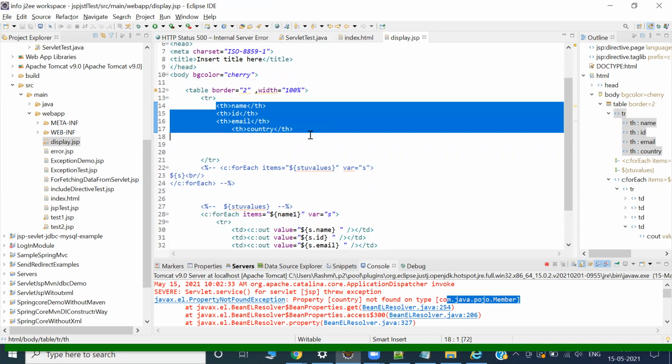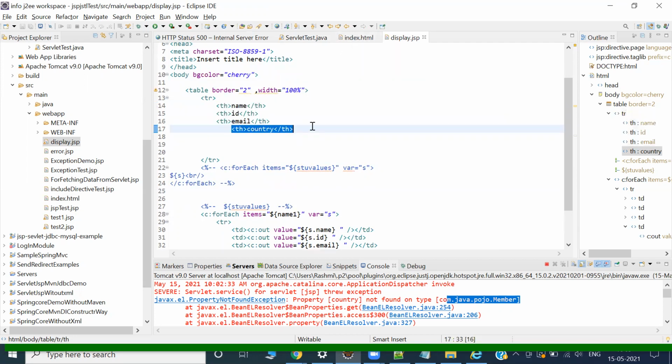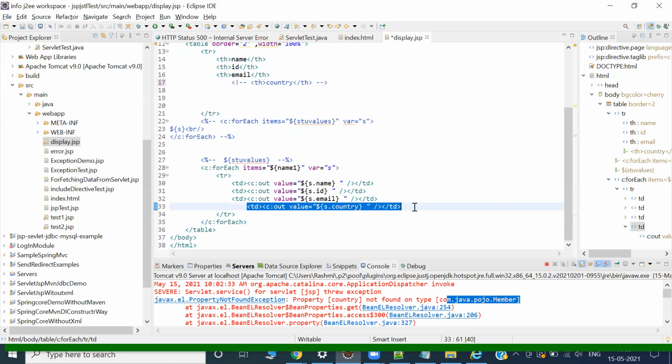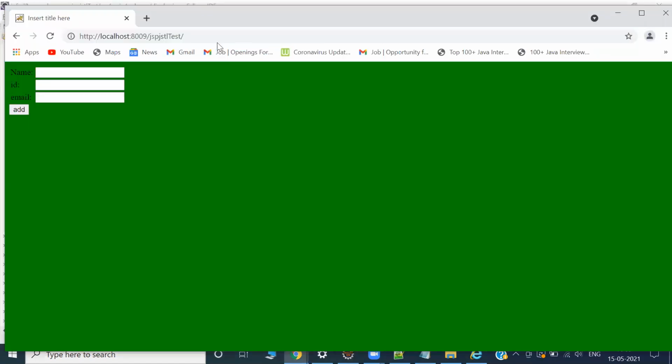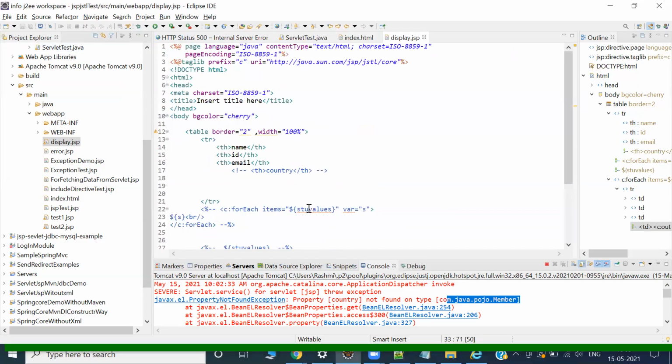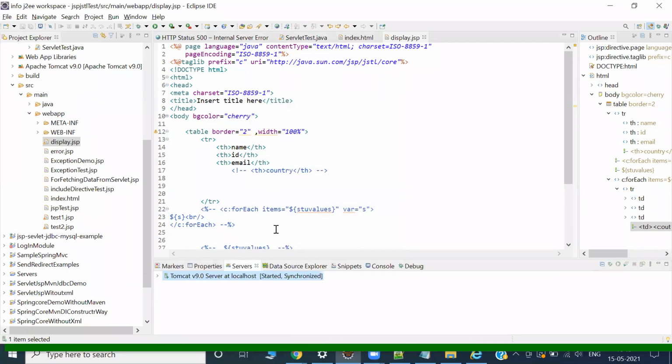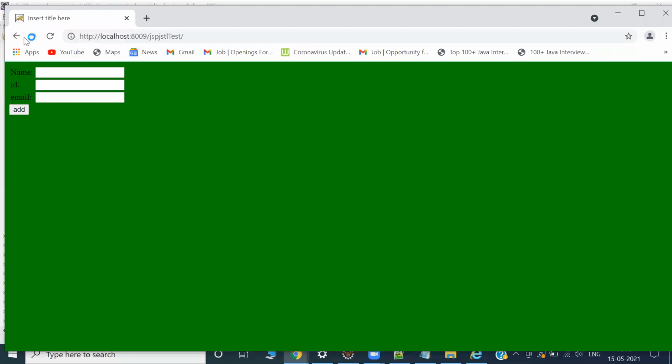So what we require, let me close this one, control space. Okay, anything I have done, email, background color, all good. Fine. Let me restart the server. Restart, come back here, refresh this one.